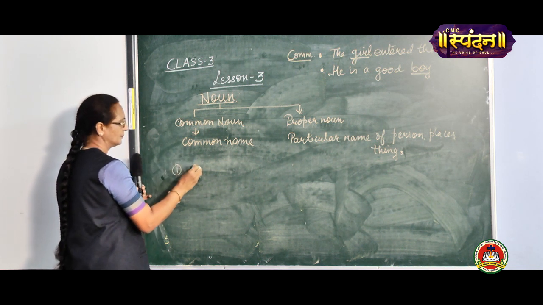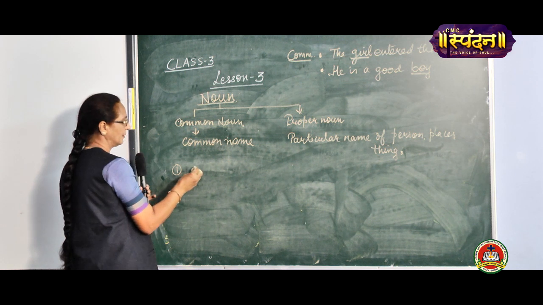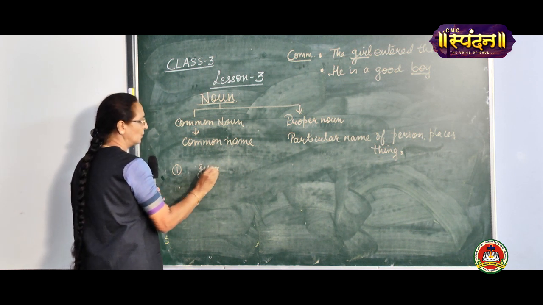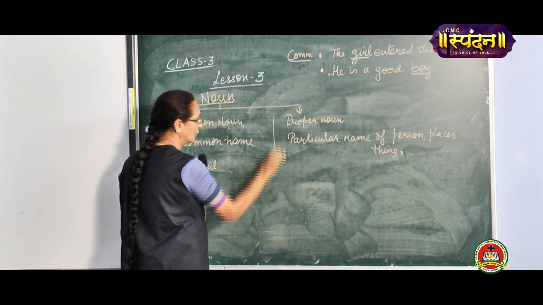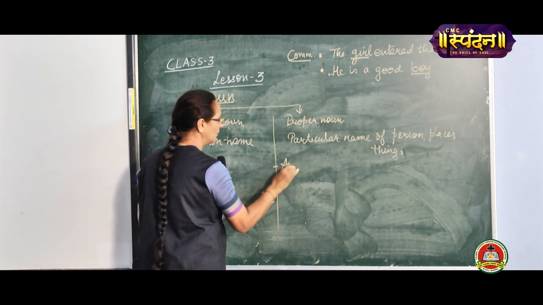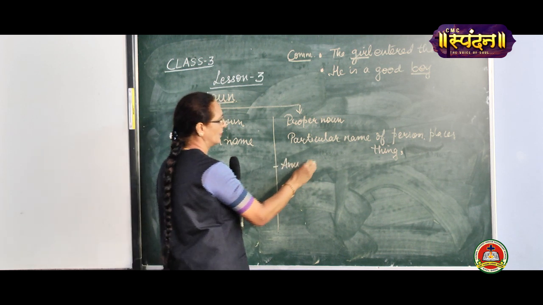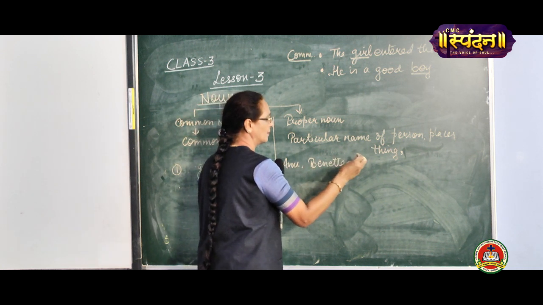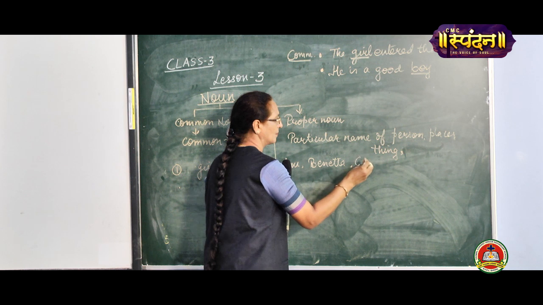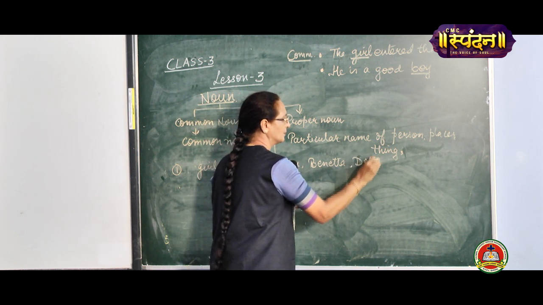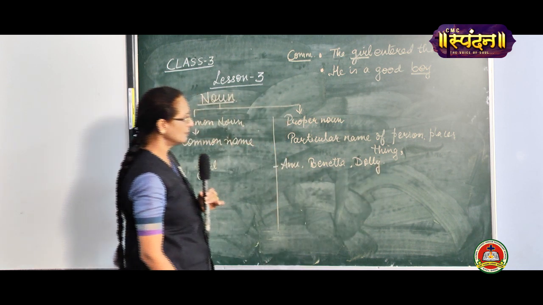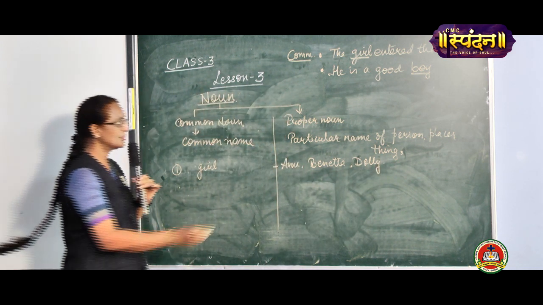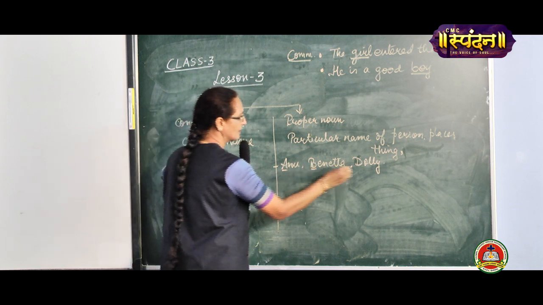Now, like I have told you recently, if the girl, we don't know, but if I'm taking the name of Anu, Benita, Dolly, they will be written in capital letters.